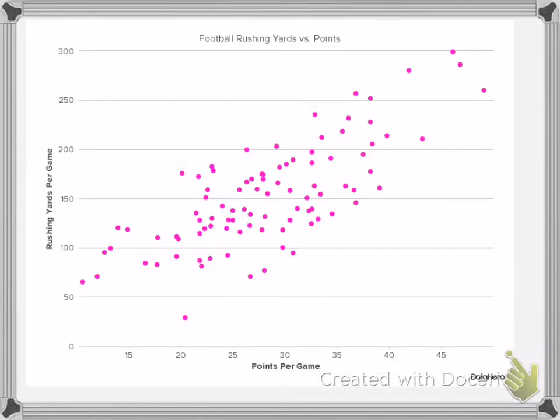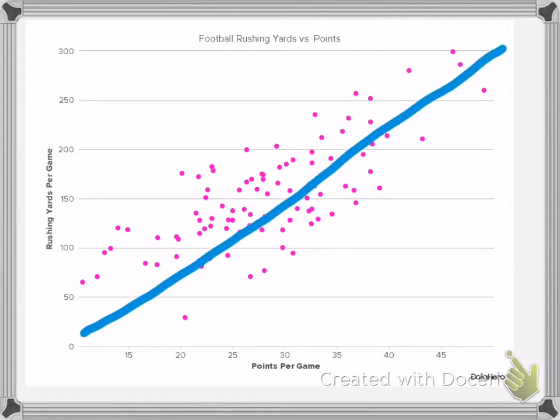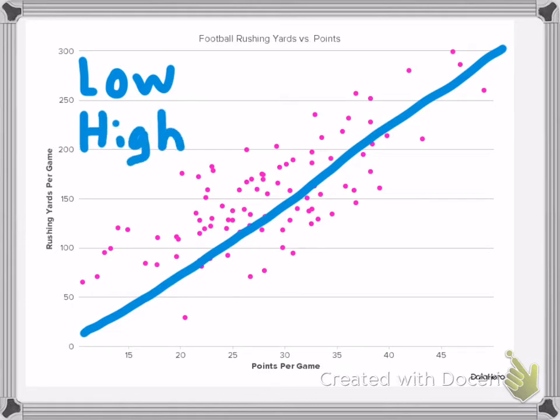Then our last one, if you draw a line of best fit, all these dots are really spread out. Because they're spread out, we know it's low. And our line of best fit is going up. Therefore, we'll say it's a low positive correlation.